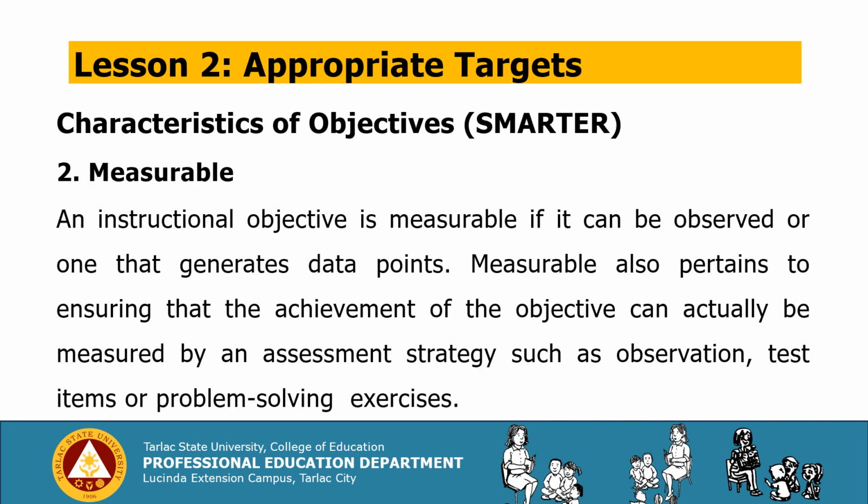For letter M, we have measurable. An instructional objective is measurable if it can be observed or if it generates data points. Measurable also pertains to ensuring that the achievement of the objective can actually be measured by an assessment strategy such as observation, test items, or problem-solving exercises.